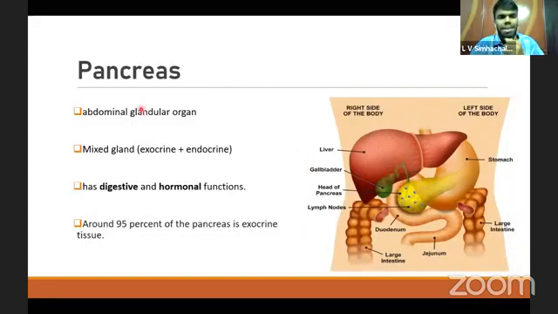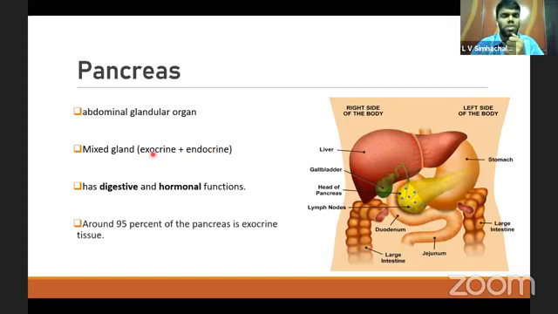So coming to the pancreas, the pancreas is an abdominal glandular organ. It has both digestive functions and endocrine functions. This is a mixed gland because it is both exocrine and endocrine. The exocrine part has ducts, the major pancreatic duct and minor pancreatic ducts, and the endocrine part has no ducts. As the name indicates, endocrine glands are ductless glands.